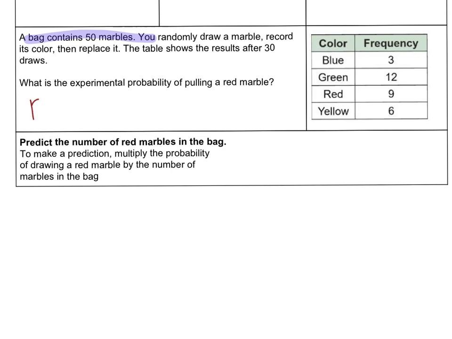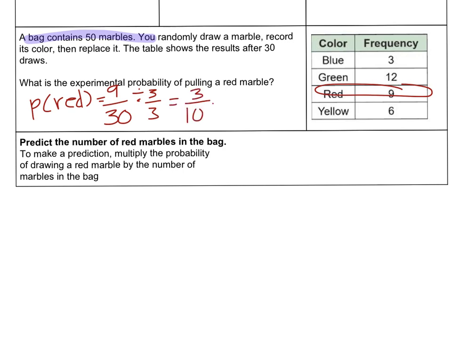Well, the probability of red is, they got it 9 times out of 30. We can reduce that by 3. Gives me 3/10, which is 0.3, which is 30%. Okay, so the probability of pulling a red marble is 30%.